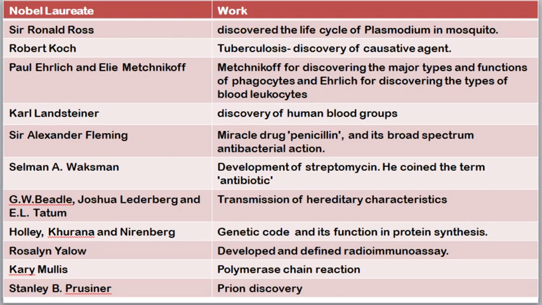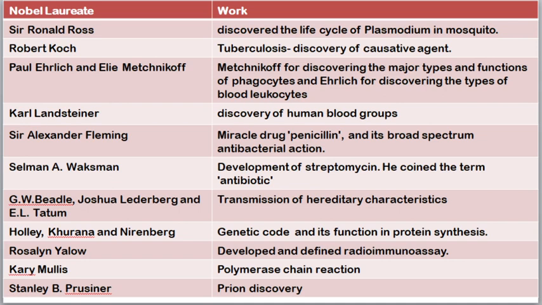Currently we are revising for our GATE examination. So in this video we are going to study about Nobel Prize winners and their contribution to the field of microbiology. First Nobel Prize winner is Sir Ronald Ross. He made his contribution in studying the life cycle of Plasmodium in mosquitoes. Next is Robert Koch. He discovered the causative agent responsible for infectious diseases like tuberculosis and anthrax.